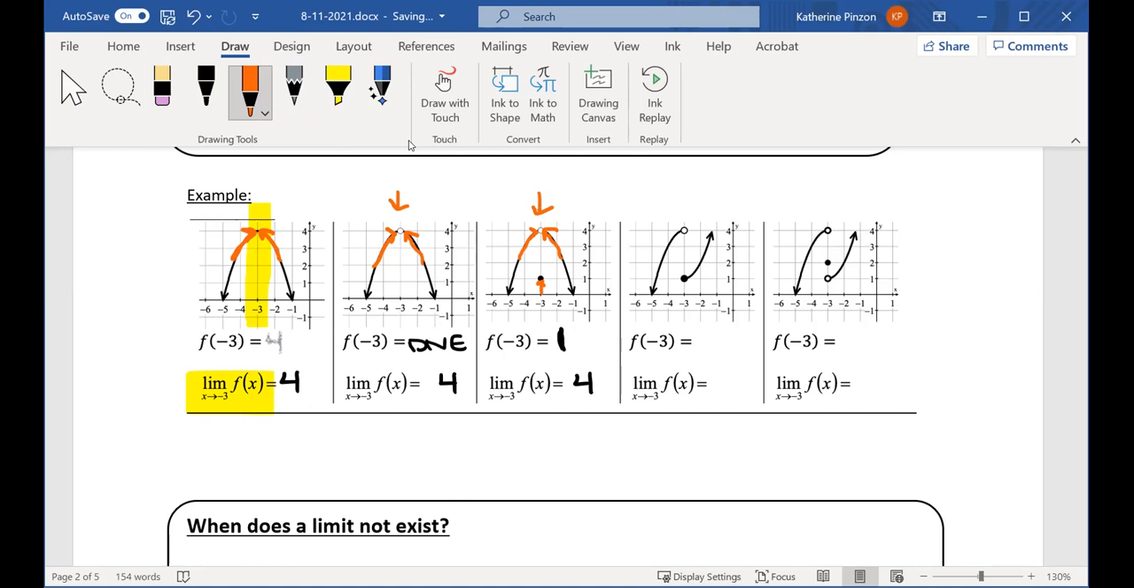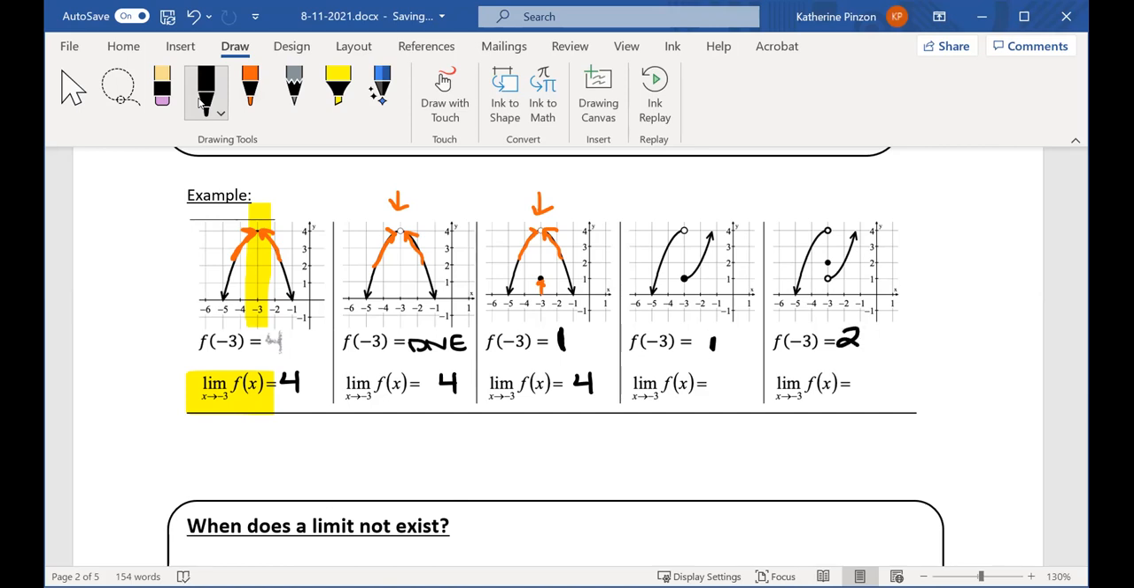Okay, what's different about these last 2 graphs? They're broken. When I'm going on the left side of -3 and when I'm going on the right side of -3, different things are happening. These last 2 graphs are broken. Let's answer the easy question first. If I look at this graph here, f of -3 is going to be 1. I look for the y value. And in this final graph, f of -3 is going to be 2.